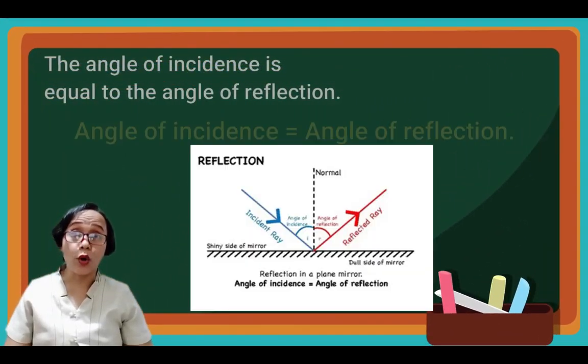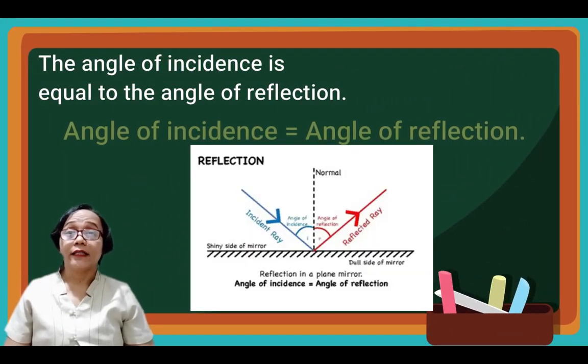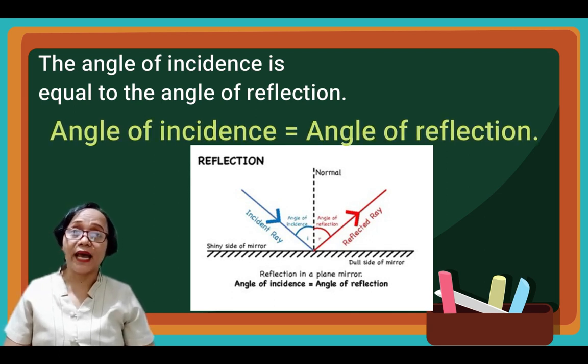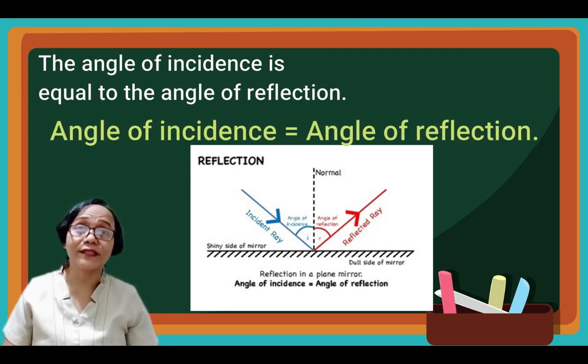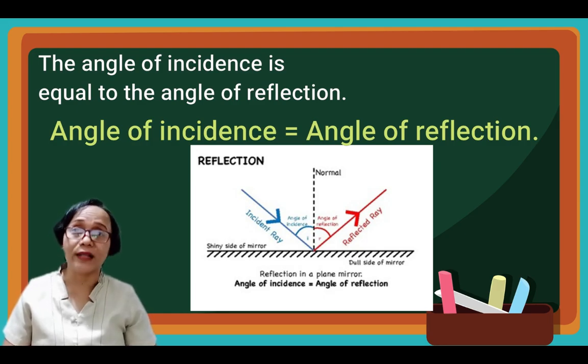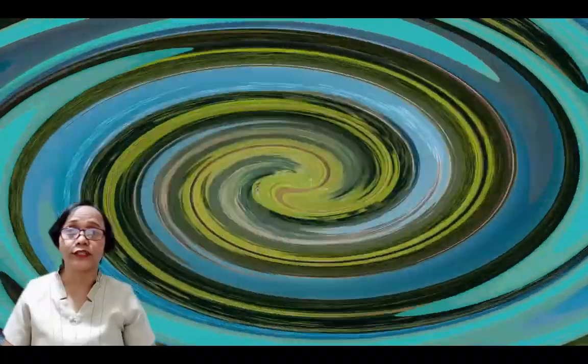That is the law of reflection. The law of reflection states that when a ray of light reflects off a surface, the angle of incidence is equal to the angle of reflection.